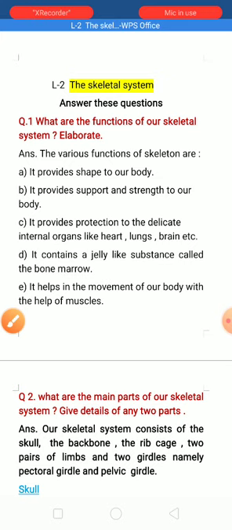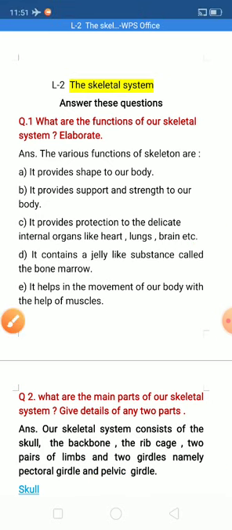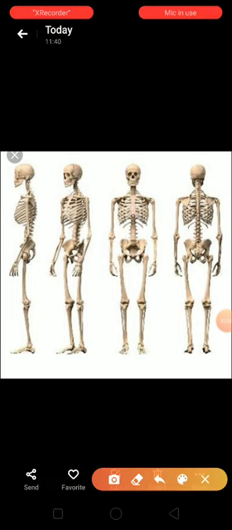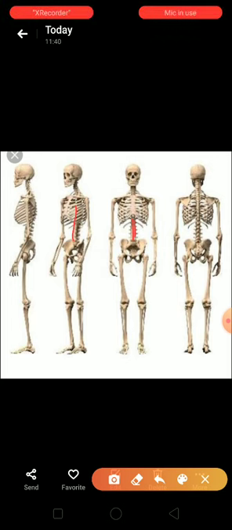Third one, it provides protection to the delicate internal organs like heart, lungs, brain, etc. As we read in our previous classes, the human body skeleton protects internal organs like heart, brain and lungs. Fourth one, it contains a jelly like substance called the bone marrow. As you see in the picture, this bone marrow contains jelly like substance.